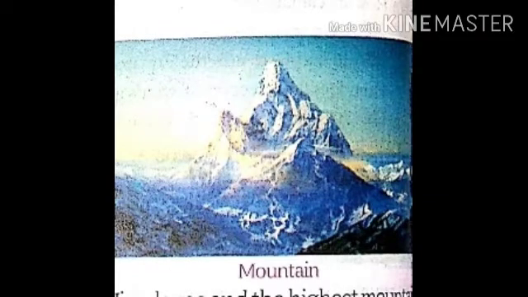A mountain is a natural structure that rises well above its surroundings. A mountain usually is a high, rocky elevation with steep sides and a pointed or rounded top. A hill is a different form of mountain in the sense that its height is usually less than 1000 meters. It is much smaller than a mountain.